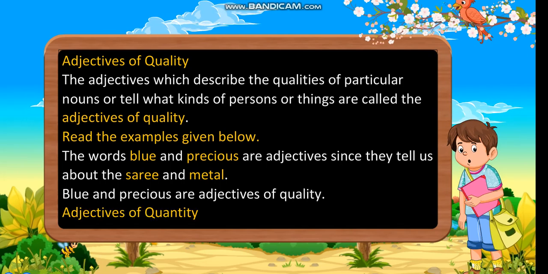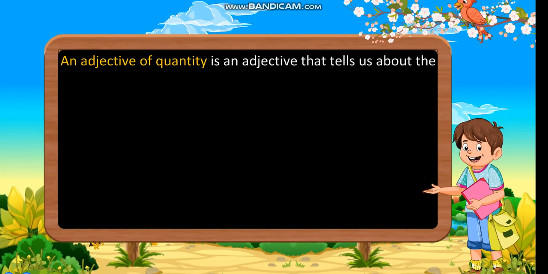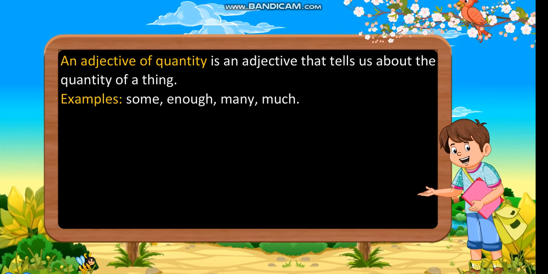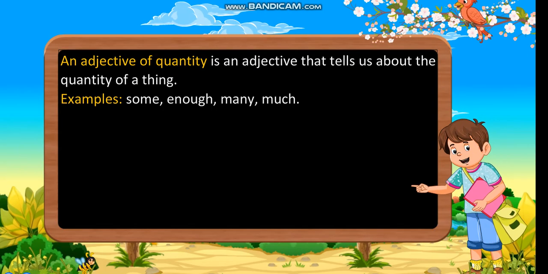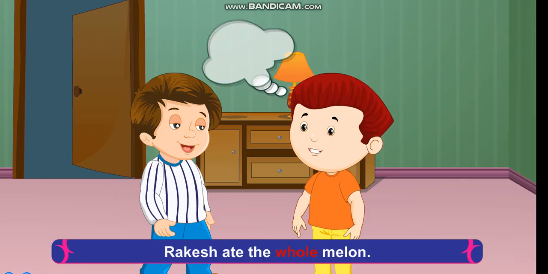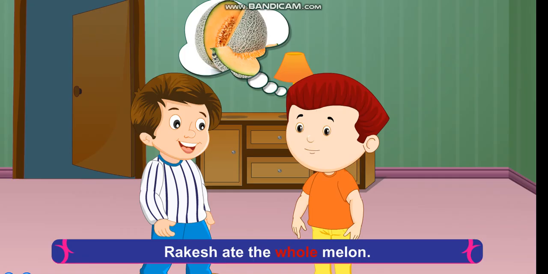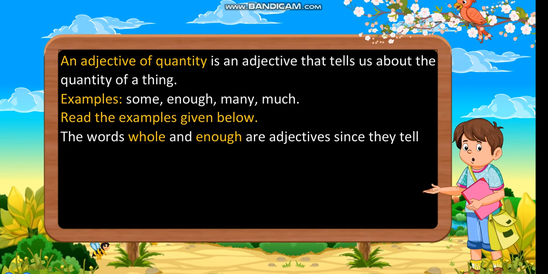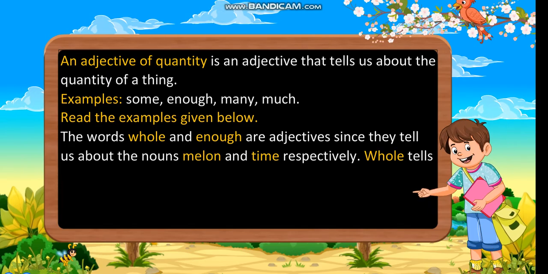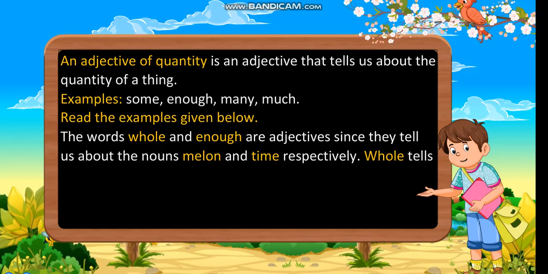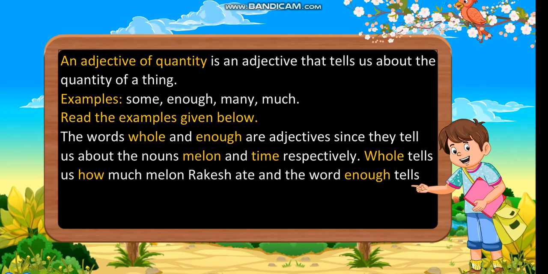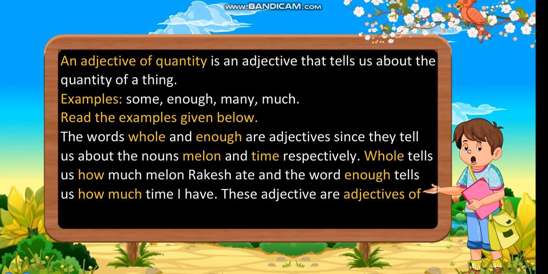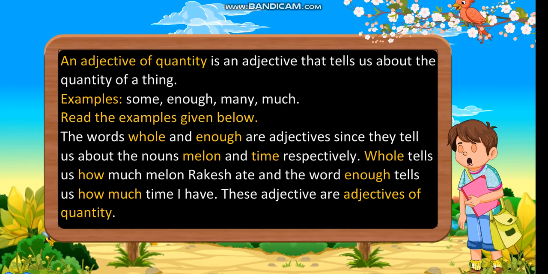Adjectives of quantity. An adjective of quantity is an adjective that tells us about the quantity of a thing. Examples, some, enough, many, much. Read the examples given below. Rakesh ate the whole melon. I have enough time to meet my relatives. The words whole and enough are adjectives since they tell us about the nouns melon and time respectively. Whole tells us how much melon Rakesh ate and the word enough tells us how much time I have. These adjectives are adjectives of quantity.